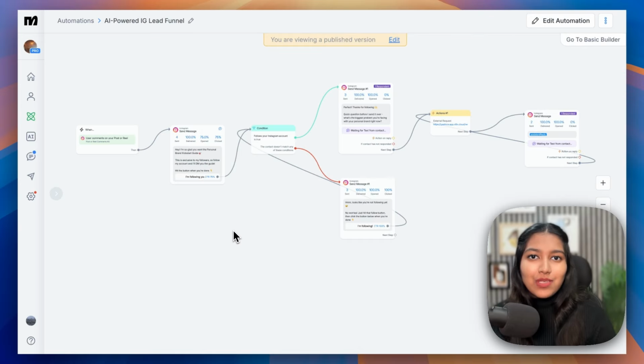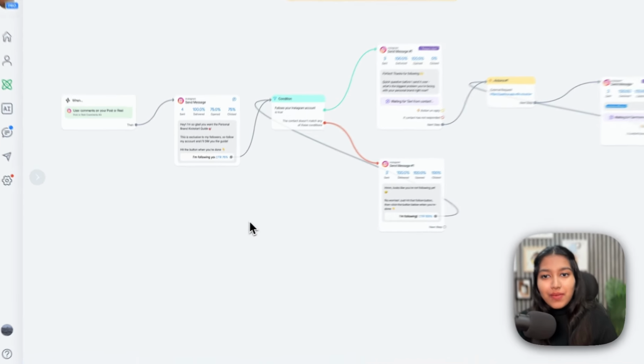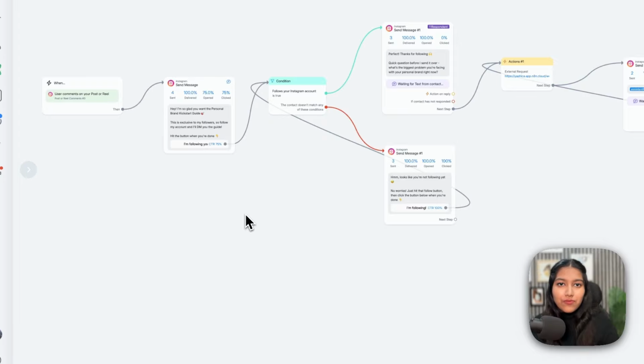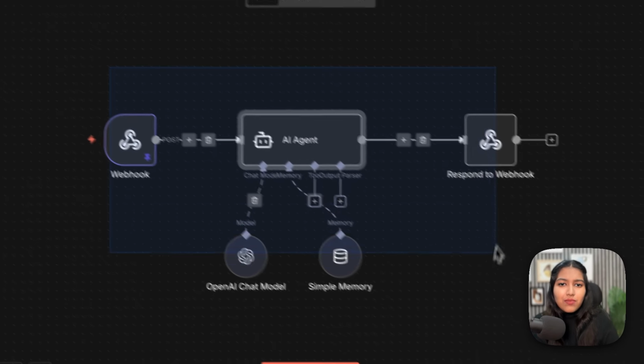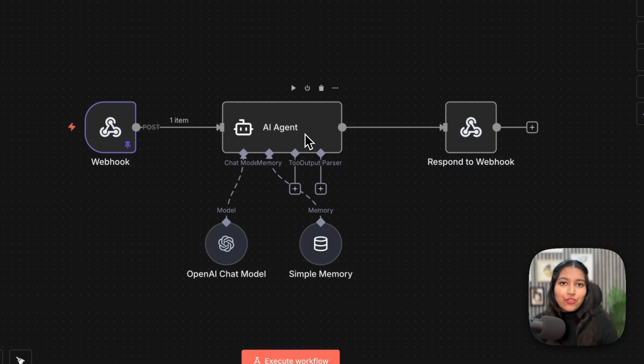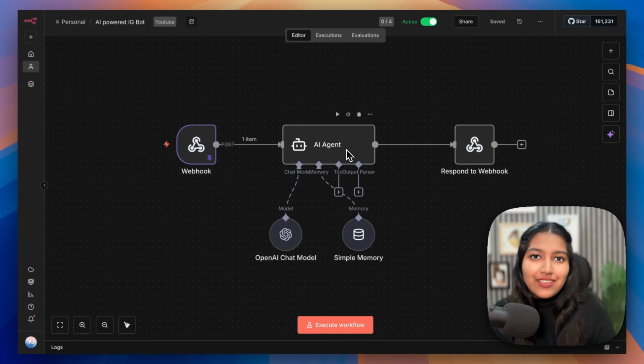So we're basically going to be using 2 different tools. The first is ManyChat, wherein we're going to set up this flow that would allow it to send messages on Instagram. It's going to allow it to catch the comments, ask them to follow, verify, etc. So ManyChat is literally everything which is related to Instagram. And then we're going to create a very small automation on N8N, which is going to basically host our AI agent. So everything AI related is going to be here, maybe the prompts, maybe the memory, etc.